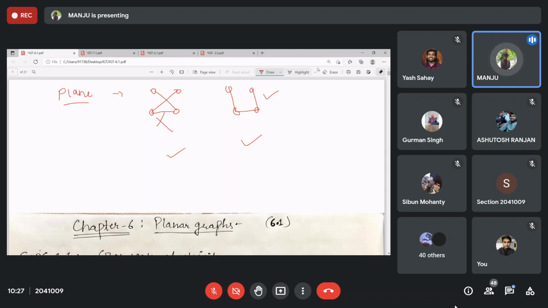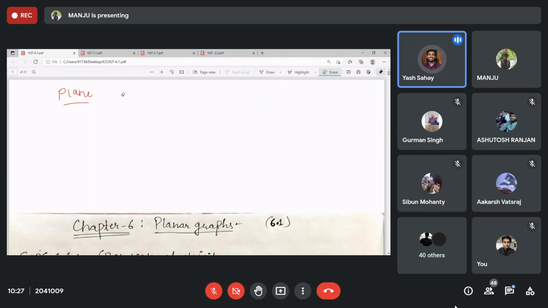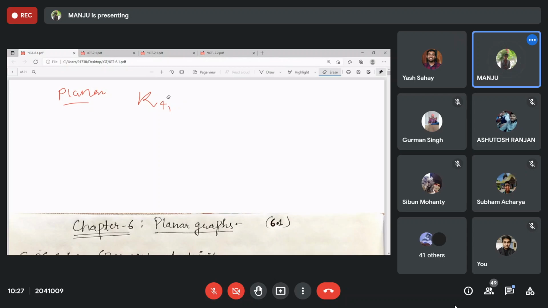Tell me 5 examples of planar graphs. 5 different examples. Ma'am, K4. K4, okay. P6. Okay, what about Kn? Up to which n is it planar?